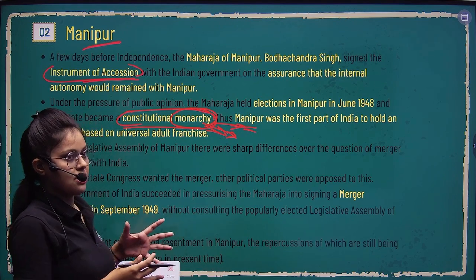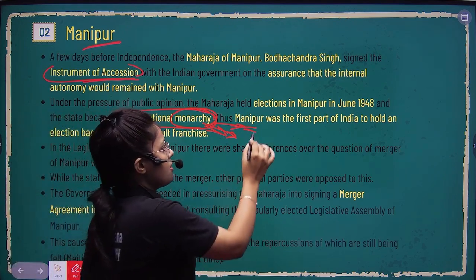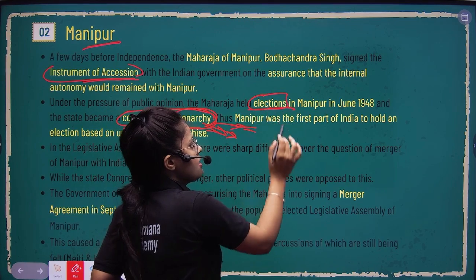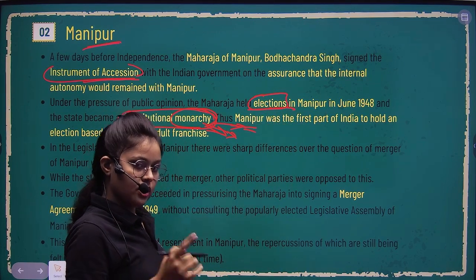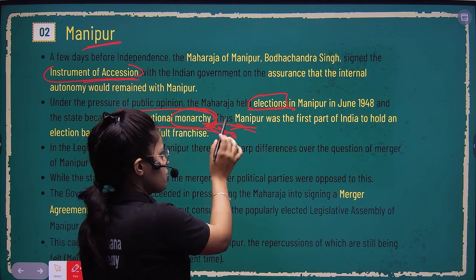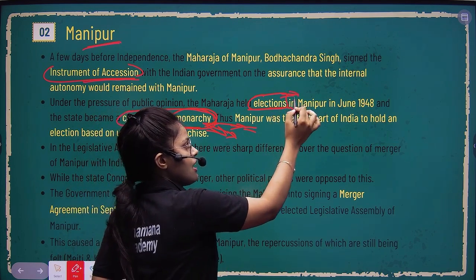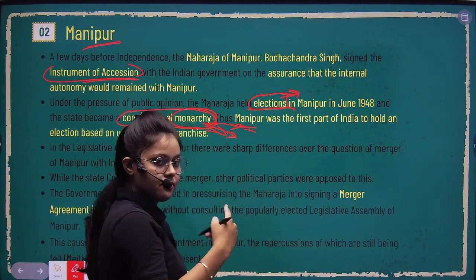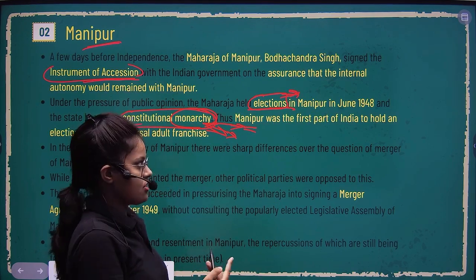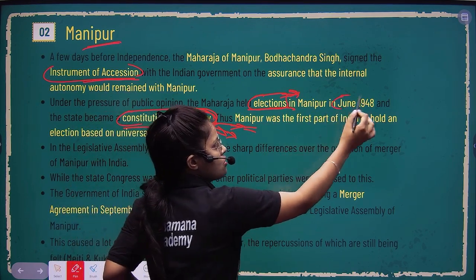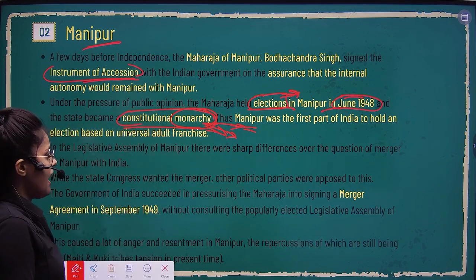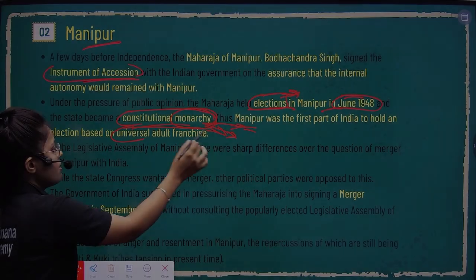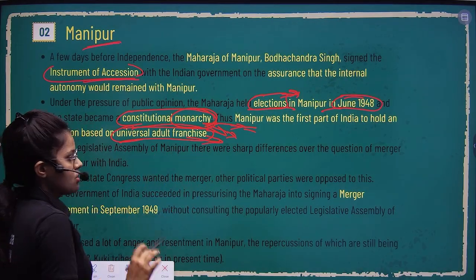So in this way, Manipur became the first region, the first princely state, where an election was held, for the purpose of making it a constitutional monarchy. Here's the fact you should remember: Manipur became the first region where an election happened. When? It was in June 1948, right? And it was on the basis of universal adult franchise. Let's break it down.